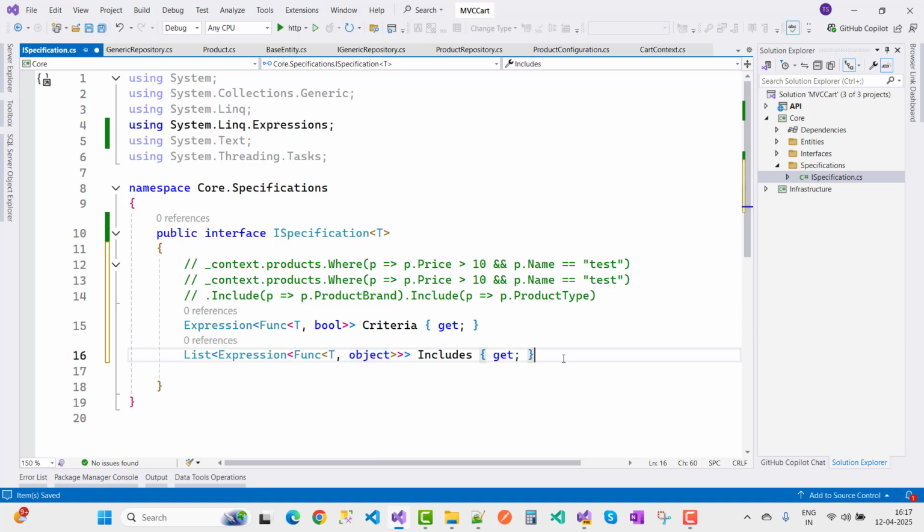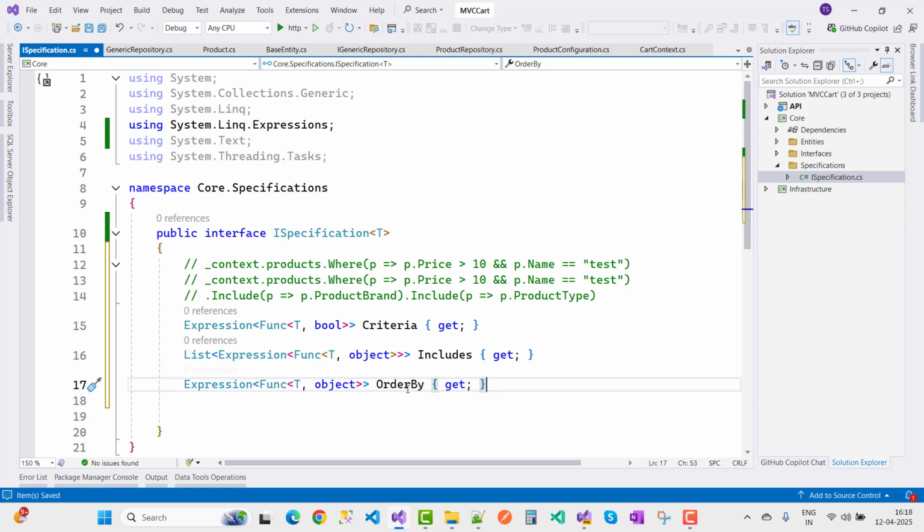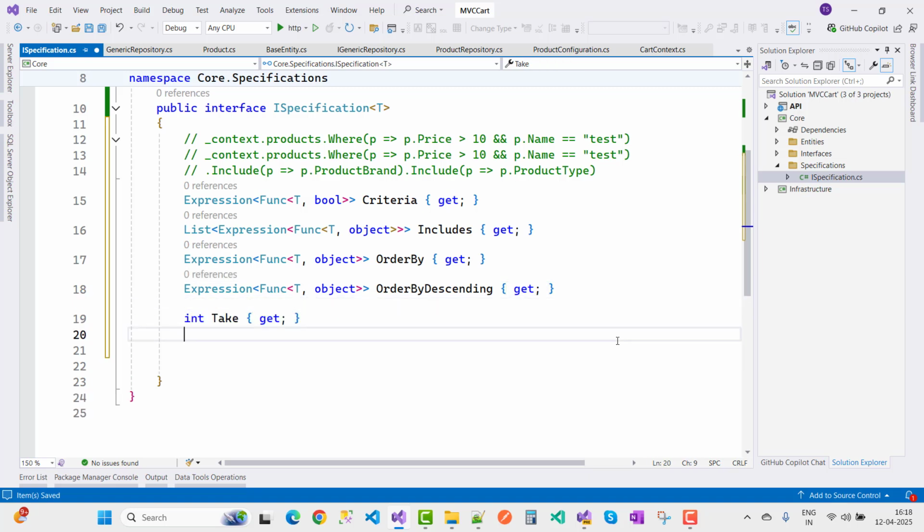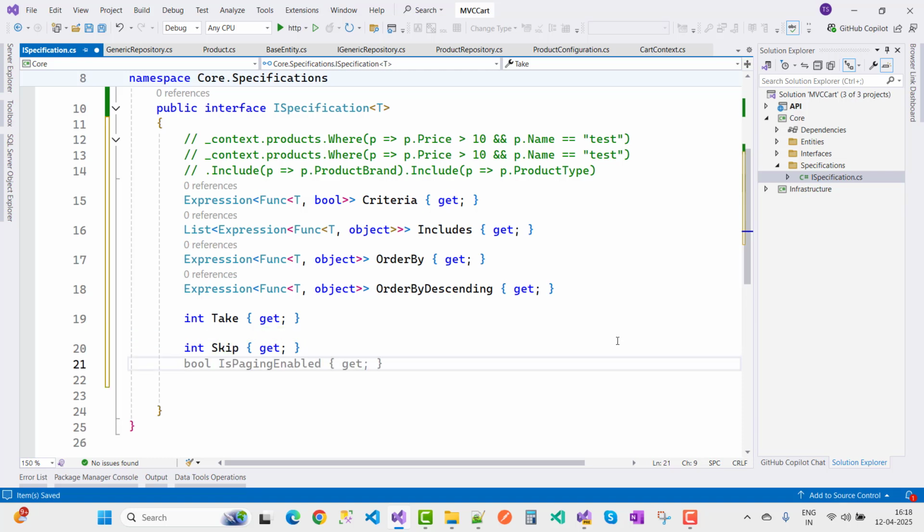The similar thing we can do with OrderBy and OrderByDescending. Just return the list of expressions here. The next one is an expression of Func of type T with object for OrderBy, and the next one is the expression for OrderByDescending, and the next ones are integer Take and Skip, and the last one is IsPaginatedEnabled.